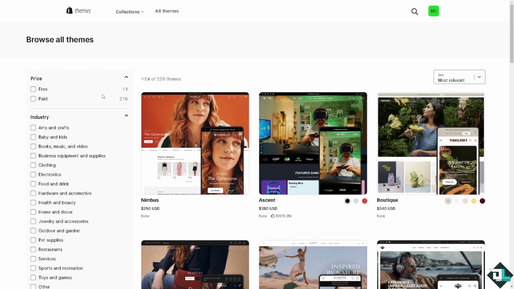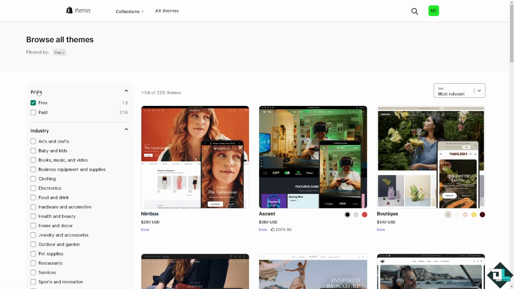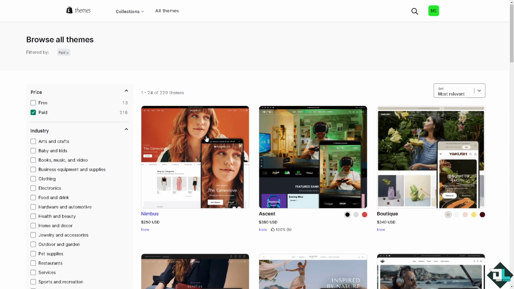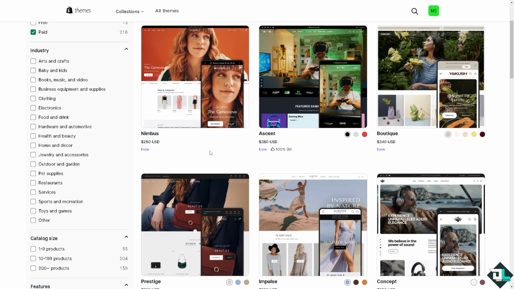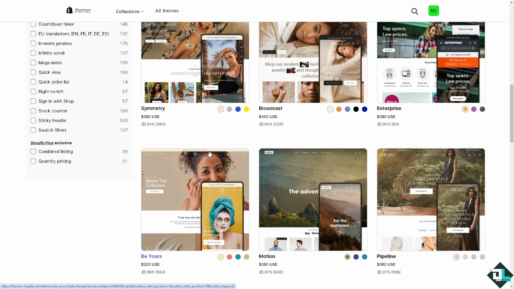You see, you can choose from any of the following themes that you can use as the base default for your website. You can opt for the free ones right here, or if you wanted, you can also choose the paid ones, which comes with a very intuitive design and very creative interface, mobile responsive, and you have all of that.